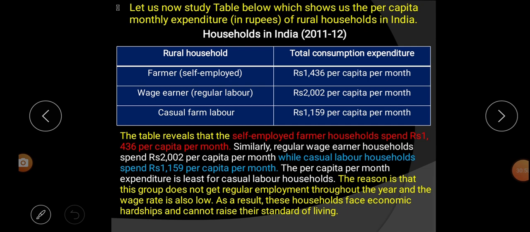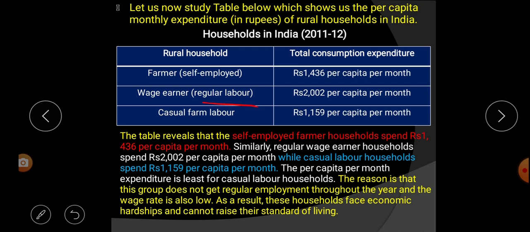Okay, households. First one is farmer or self-employed. Per month, how much do they spend? 1,436 rupees per head. This is the expenditure of a farmer or self-employed family. Next, wage earner, that means regular laborer.